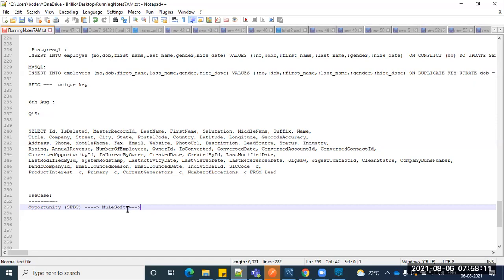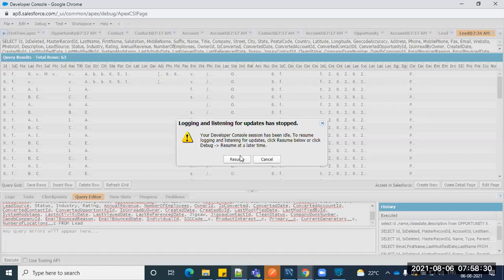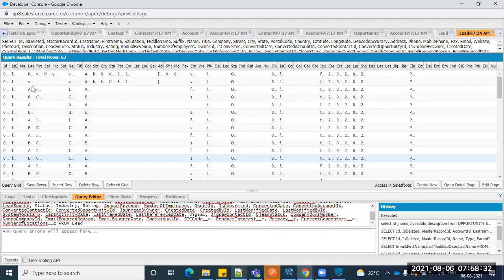Once you fetch the data, whatever we have done till now, the insert operations, update operations, you can use that on conflict, or else whatever we discussed yesterday, right? Duplicate update, so it's kind of an upsert operation. If you go and see it here on the Salesforce side, we have the primary key, guys. Whatever ID you are seeing here is nothing but the primary key.